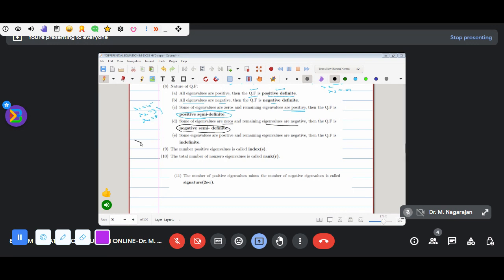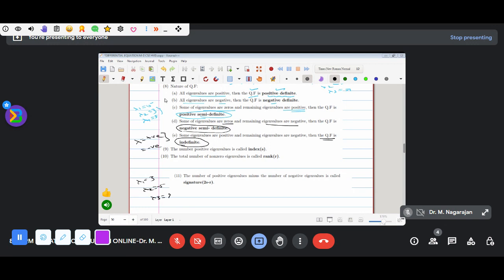Suppose the eigenvalues are both positive and negative, and that quadratic form is called an indefinite quadratic form. Suppose lambda 1 equal to 3, lambda 2 equal to minus 5, lambda 3 equal to 7. Therefore, positive and negative eigenvalues are both there, so this type of quadratic form is called an indefinite quadratic form. Correct?